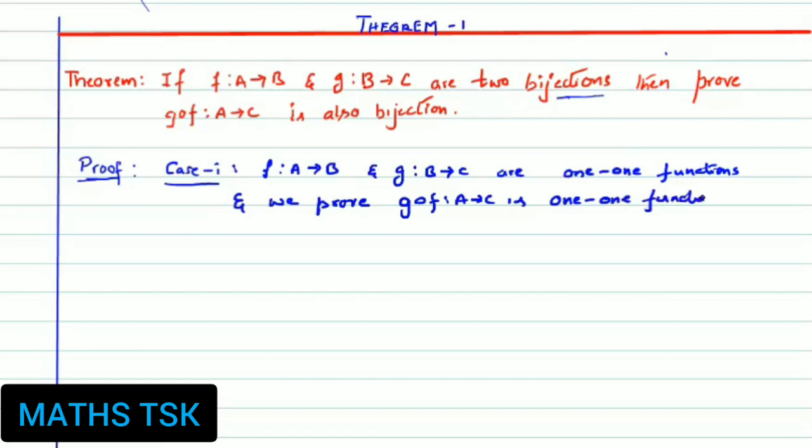So taking f maps A to B and g maps B to C as bijection 1-1 functions, we prove that g circle f maps A to C is a 1-1 function.